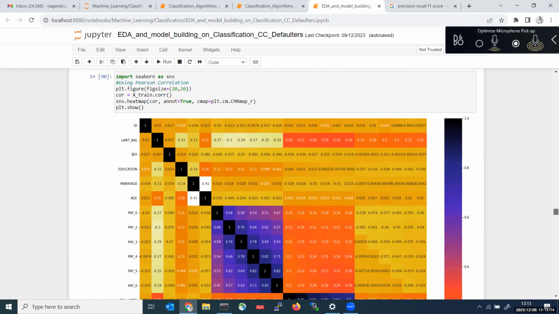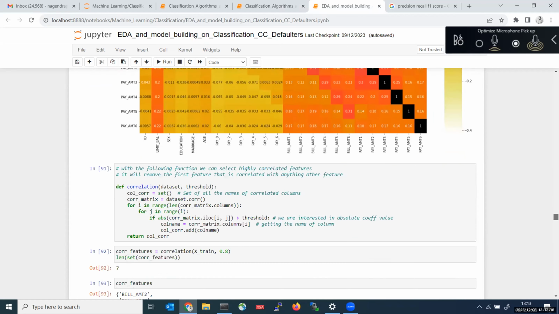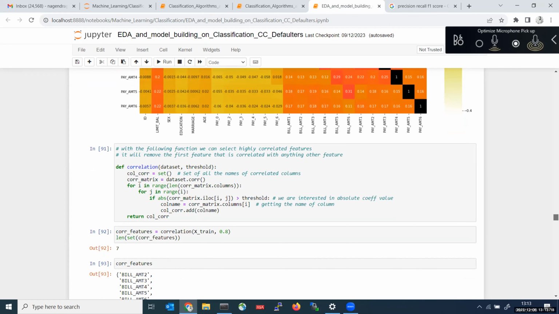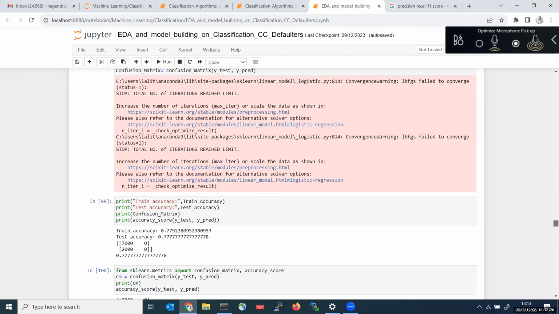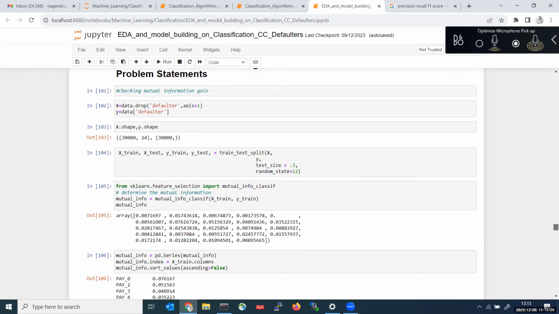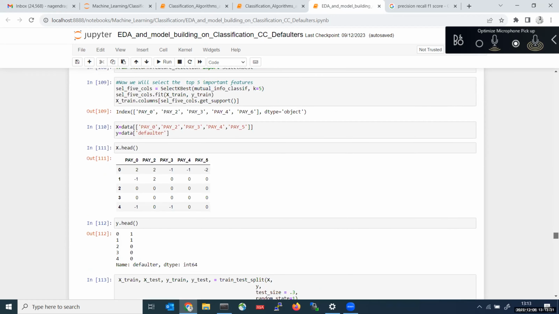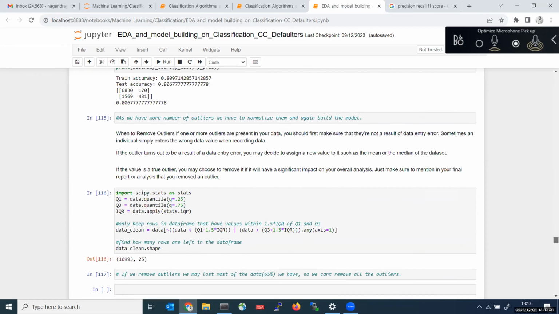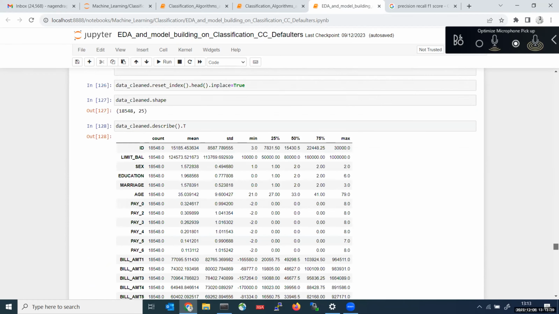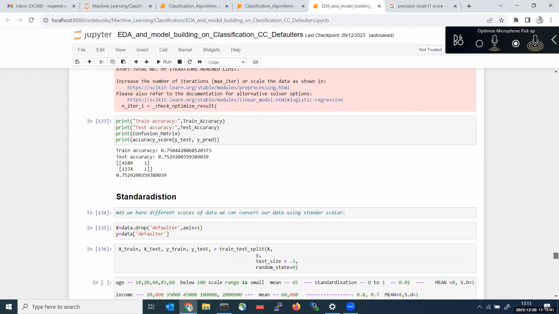After that, I checked the correlation matrix. You need to check each and every cell of code that I have written, what I'm doing here, and what you can improve, what steps you can take to improve the accuracy. If I apply standardization, will there be any accuracy improvement? These are the feature importances which I did. You try it from your end and explore it on Google.